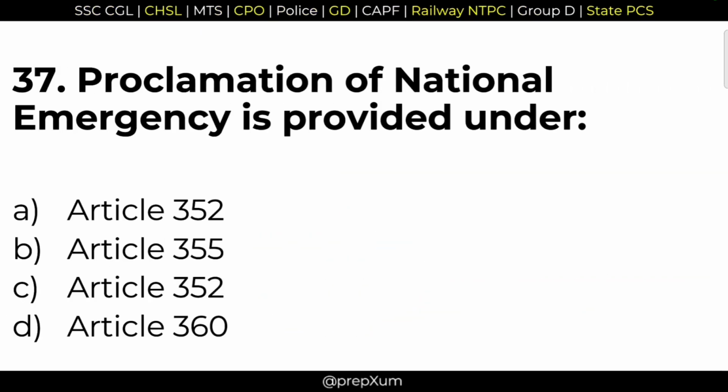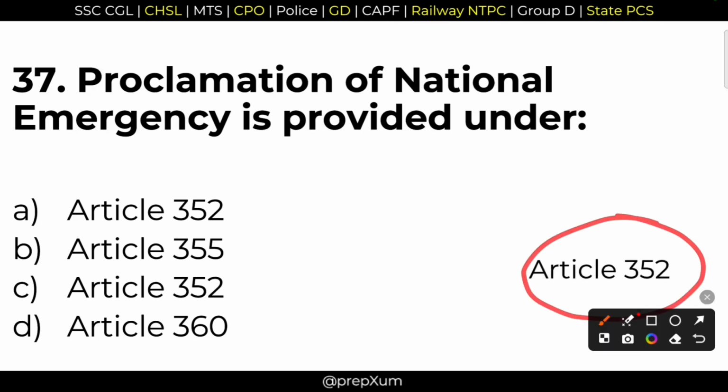37. Proclamation of national emergency is provided under. I can see in the options 352 appearing, and the right answer is both A and C. Article 352. We have 3 emergency provisions in our constitution. Article 352 talks about the national emergency. Article 356 talks about the president's rule, and Article 360 talks about the financial emergency. Okay, so right answer here is both A and C.